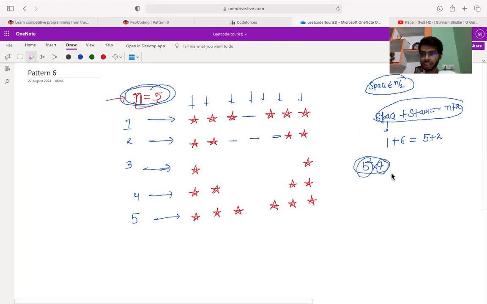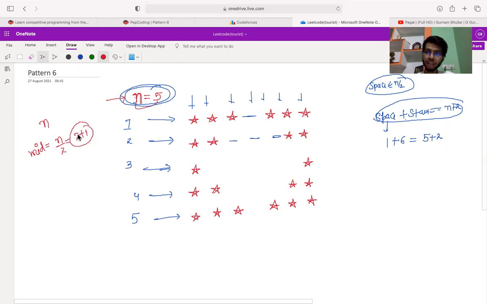Okay, so let's discuss what we need to do in the code section, or how we need to approach this problem. One more thing is still left over, that we need to visualize. What is happening here is, firstly we are printing 3 stars. If my value is n and I find the mid value of n, the mid will be n by 2, dividing by 2, so the mid value will be 2, and I'm adding 1 to it.